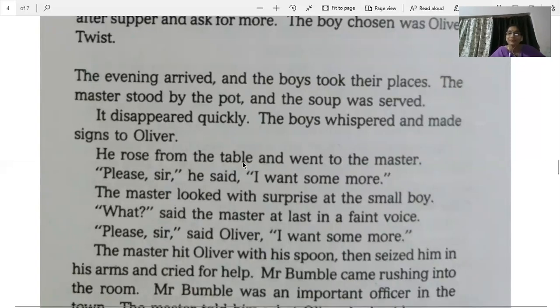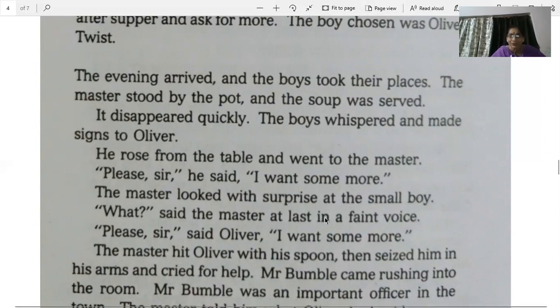He rose from the table and went to the master. "Please, sir," he said, "I want some more." So he went to the master and requested him, sir, please, can I have some more? So one more bowl of soup. The master looked with surprise at the small boy. The master was really very shocked that how come this boy had the guts to ask for more soup.